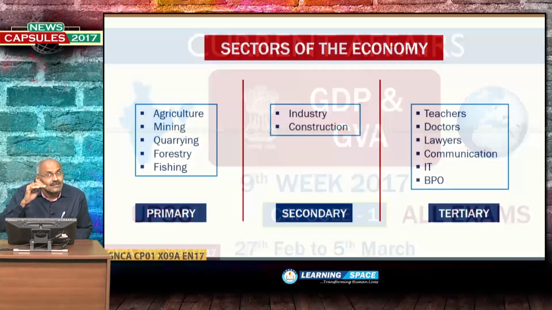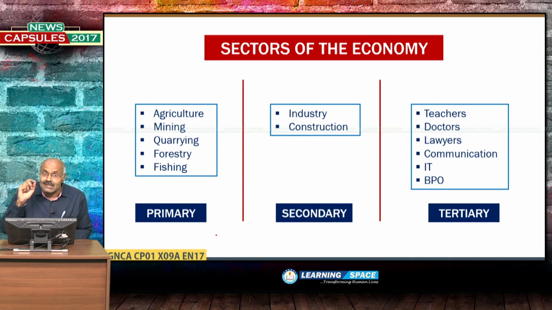So let us take it from the basics. Sectors of the economy: primary sector, secondary sector, tertiary sector. Primary is basically agriculture and its allied sectors. Secondary is basically industry and construction. Then the tertiary sector is basically the services sector, like teachers, doctors, lawyers.